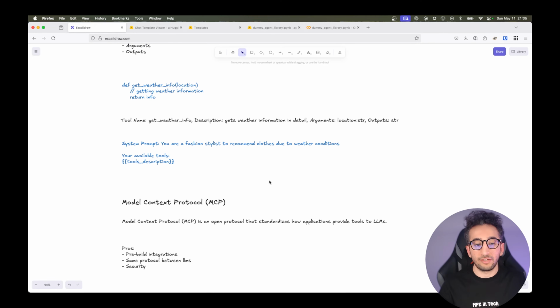And for this, we have the Model Context Protocol. It is created by Anthropic. Model Context Protocol is an open protocol that standardizes how applications provide tools to LLMs. We have a lot of MCPs like GitHub MCP and Postgres MCP, so we can create tools of those products. The pros are that it has pre-built integrations, it has the same protocol between LLMs, so it creates a standardization, and it helps with data security. If you want to know about Model Context Protocol in detail, I have a video about it, so you can check that out as well.